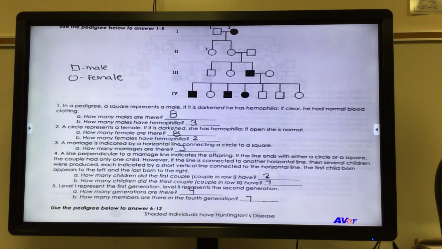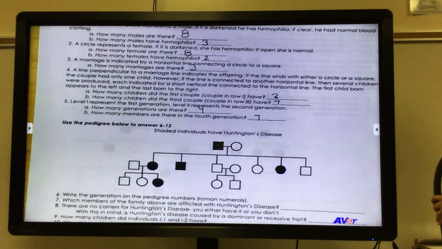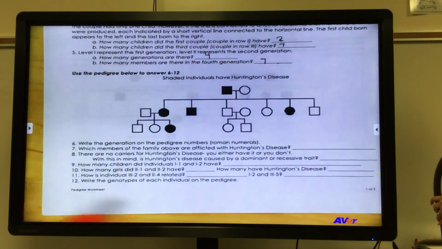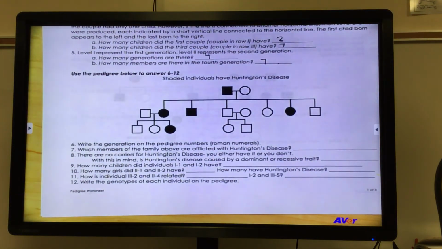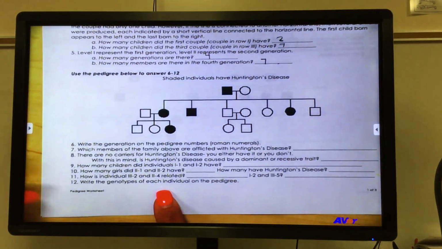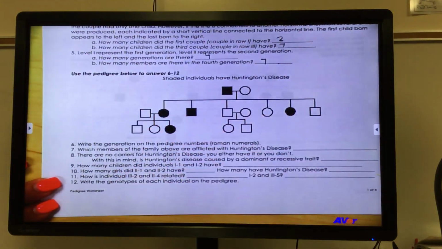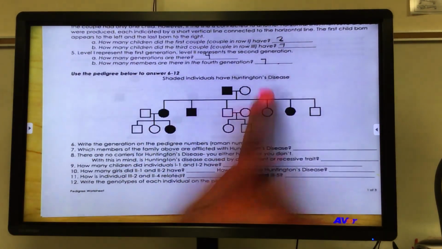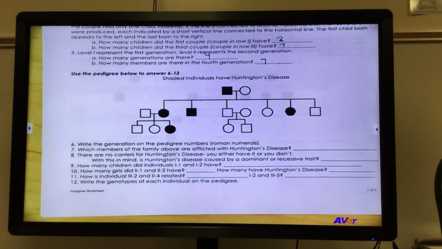We've identified this pedigree here. At the bottom it asks you some other similar questions, but then it's going to ask you to write the genotypes of each individual on the pedigree. You're going to do just what we did in the notes, and you're going to label each of the individuals with whatever letter you would like. This is talking about Huntington's disease, so I would probably label it with an H. You're going to figure out if it's dominant or recessive, and then go from there.